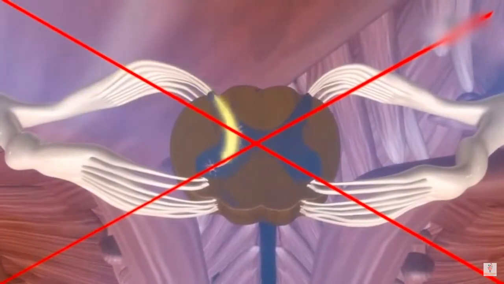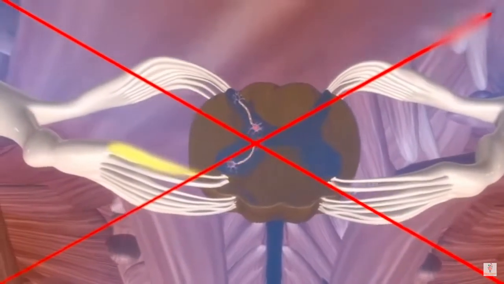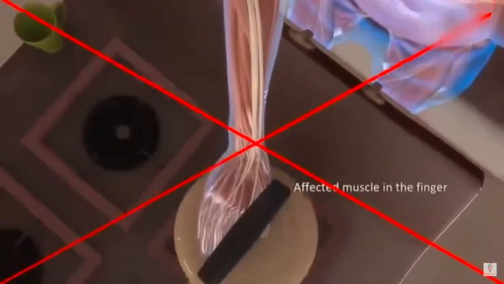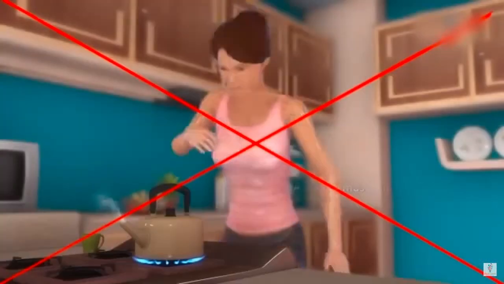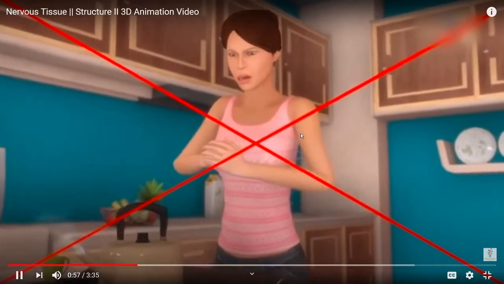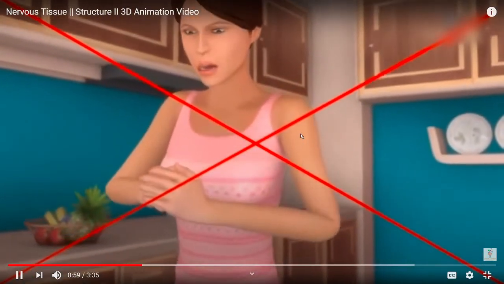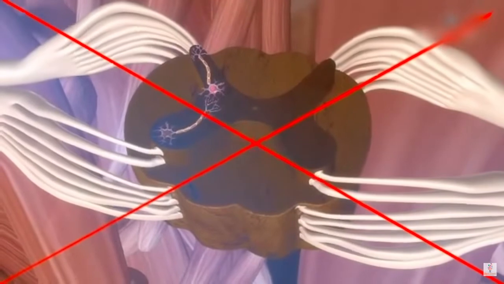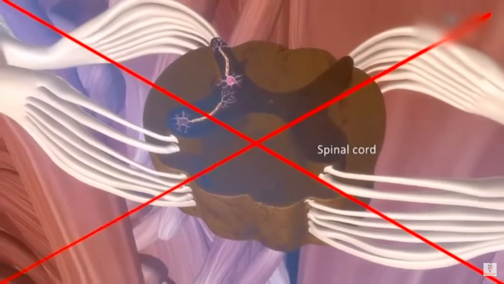From the spinal cord, this impulse passes to the motor neuron, which in turn passes this impulse to the affected muscle in the finger, and the person immediately removes her hand from the kettle. This whole process involves coordination among the nerve cells called neurons. These neurons are found inside the spinal cord.